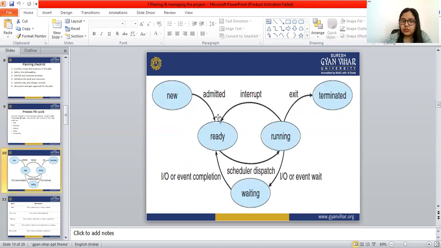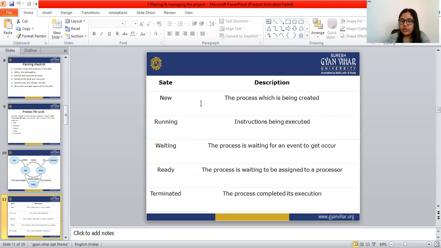So when a new process is admitted, this is the structure of the process life cycle. New means the process which is being created.